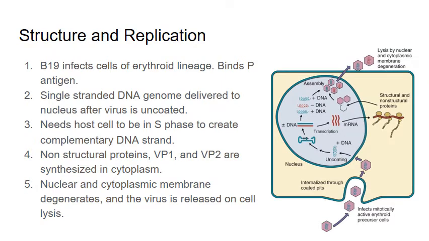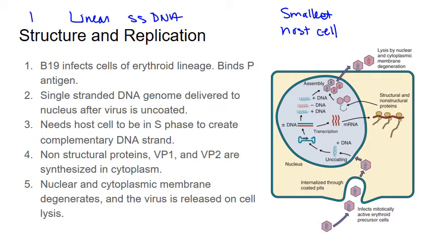All right, let's talk about the structure and replication of the parvoviruses. The Parvoviridae are the smallest of the DNA viruses. Their small size and limited genetic repertoire make them more dependent than any other DNA virus on the host cell. And that's part of why they have such restrictive cell tropisms and why they really do prefer a specific type of cell. Basically, the B19 genome contains one linear single strand of DNA. And that's it. That's the whole genome.